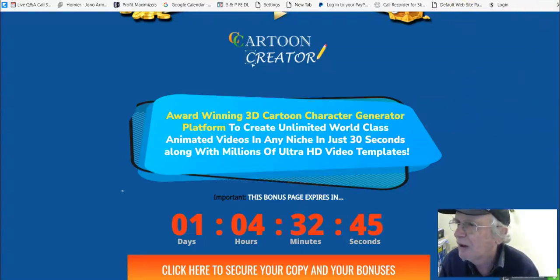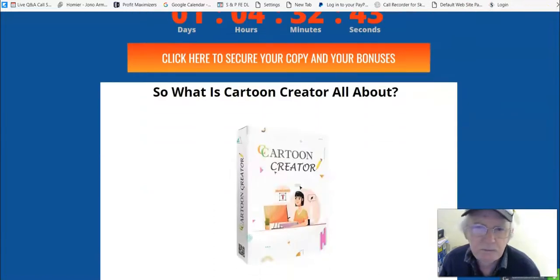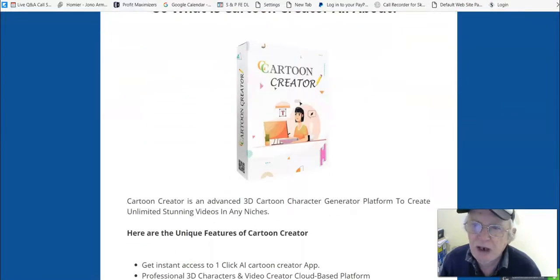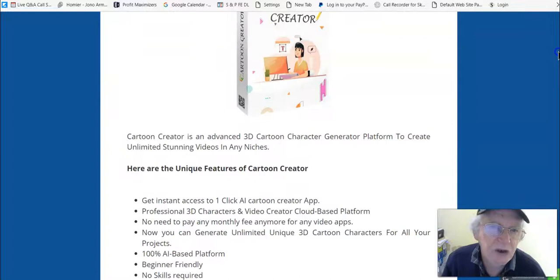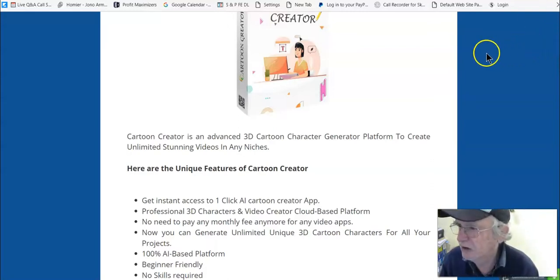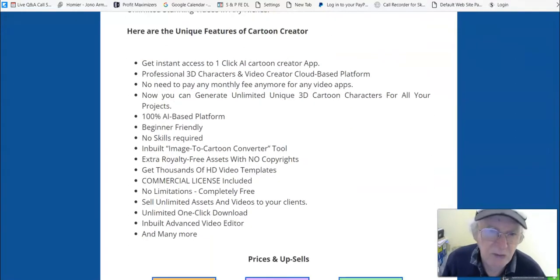So what is Cartoon Creator about? Well, we'll soon find out, won't we? Cartoon Creator is an advanced 3D cartoon character generator platform to create unlimited stunning videos in any niche. Here are the unique features of Cartoon Creator. So obviously that's how that is. So we can go through it if you want.